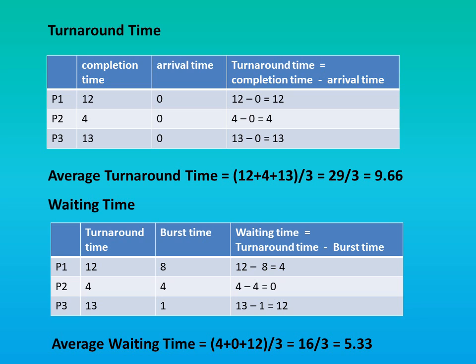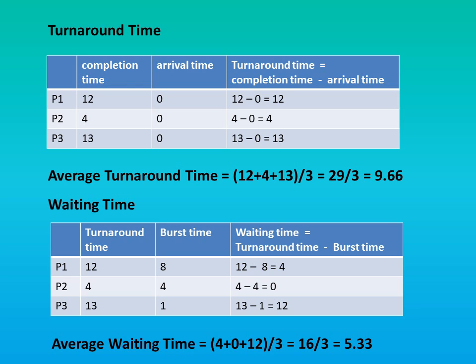In the same way, the completion time for P2 is 4 and the arrival time for P2 is 0. So 4 minus 0 is equal to 4. So the turnaround time for P2 is 4. Similarly, the completion time for process P3 is 13 and the arrival time for process P3 is 0. So 13 minus 0 is equal to 13. So the turnaround time for P3 is 13.